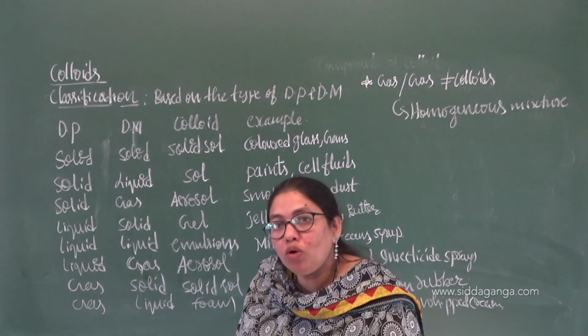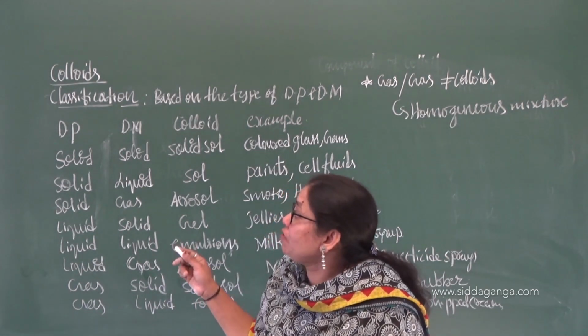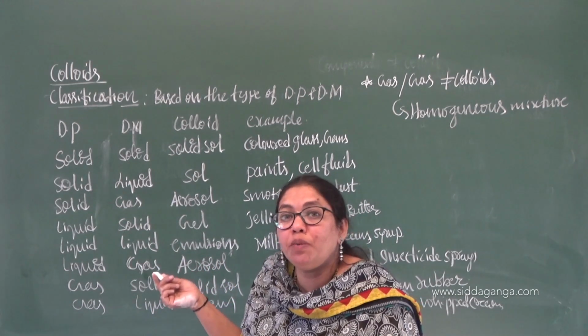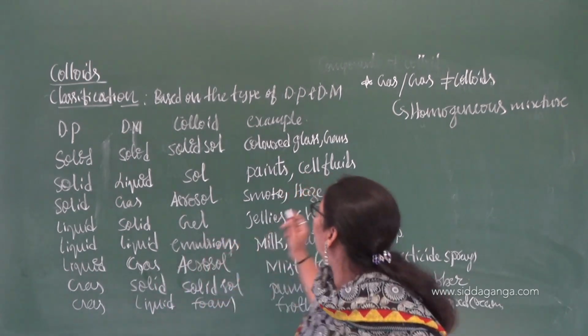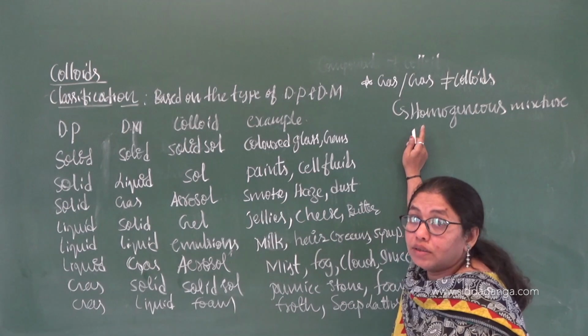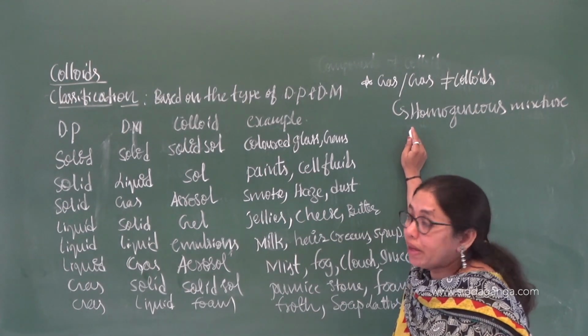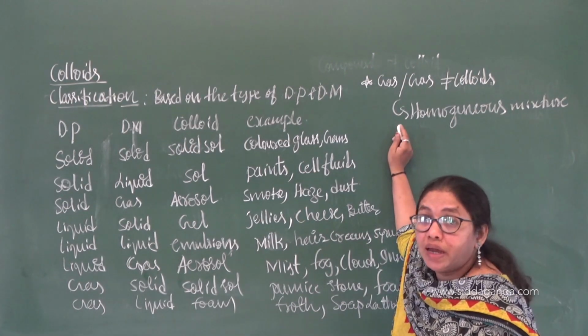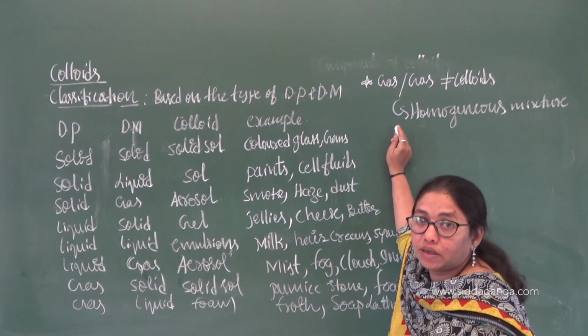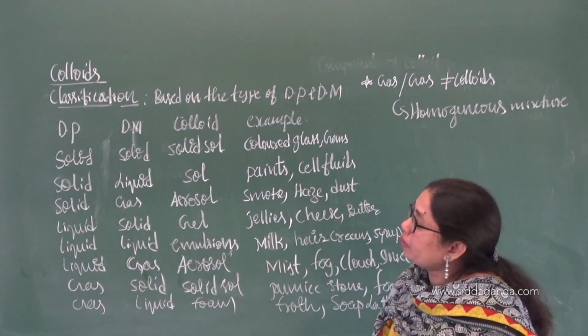That's why there will be no colloid where both the dispersed phase and the dispersion medium are in the gaseous state, because gases form a homogeneous mixture. Understood the concept? It is very important.